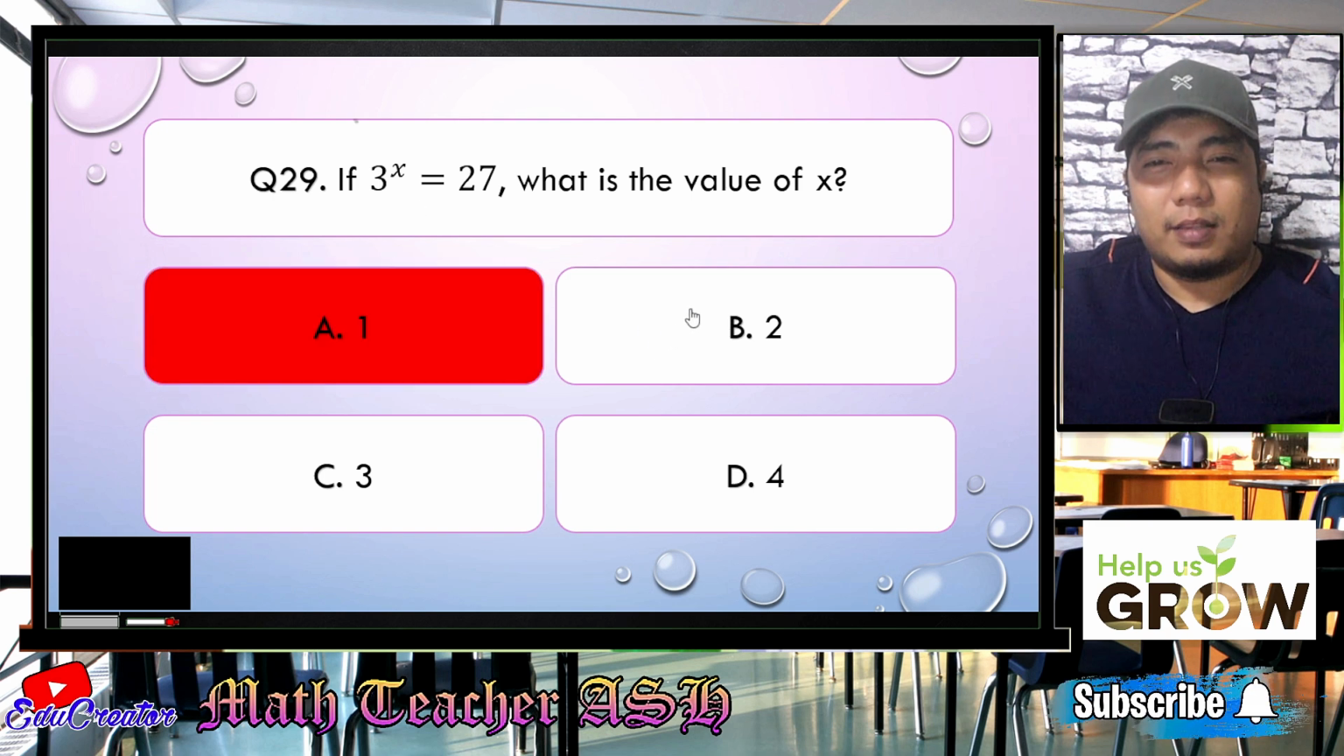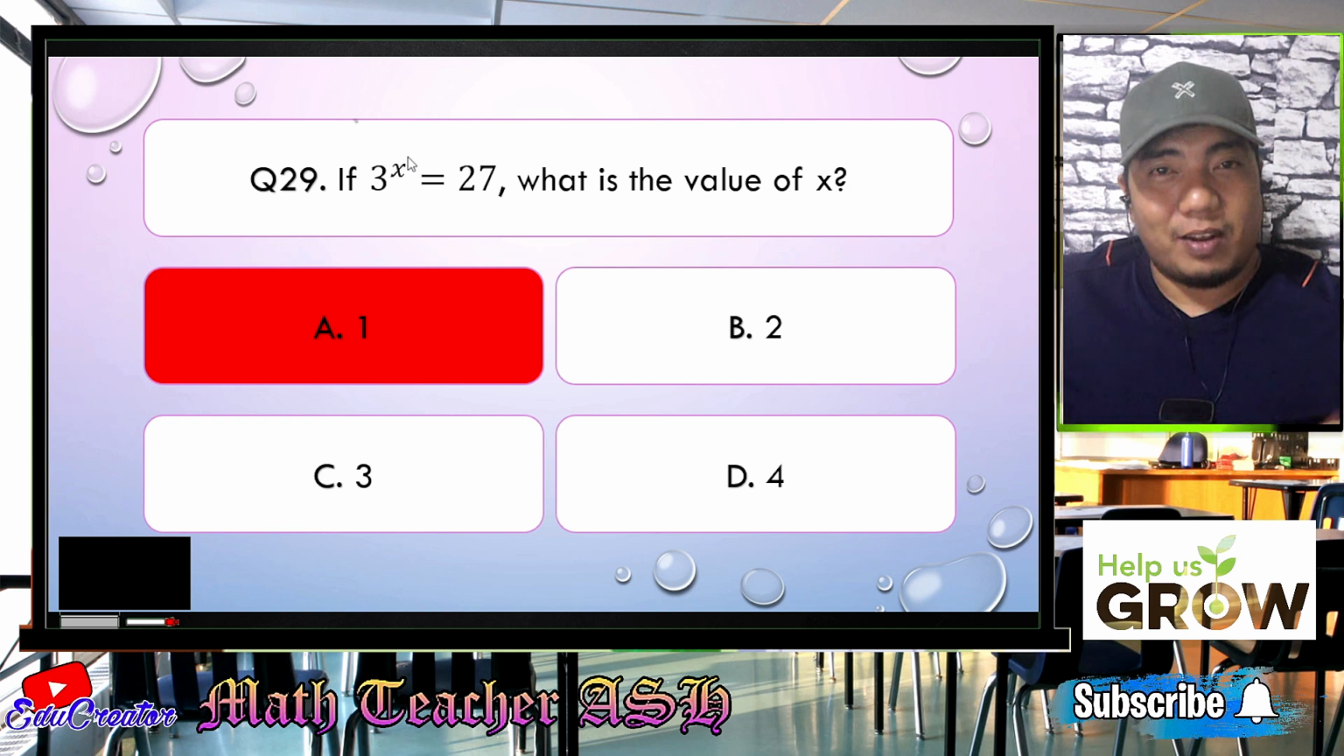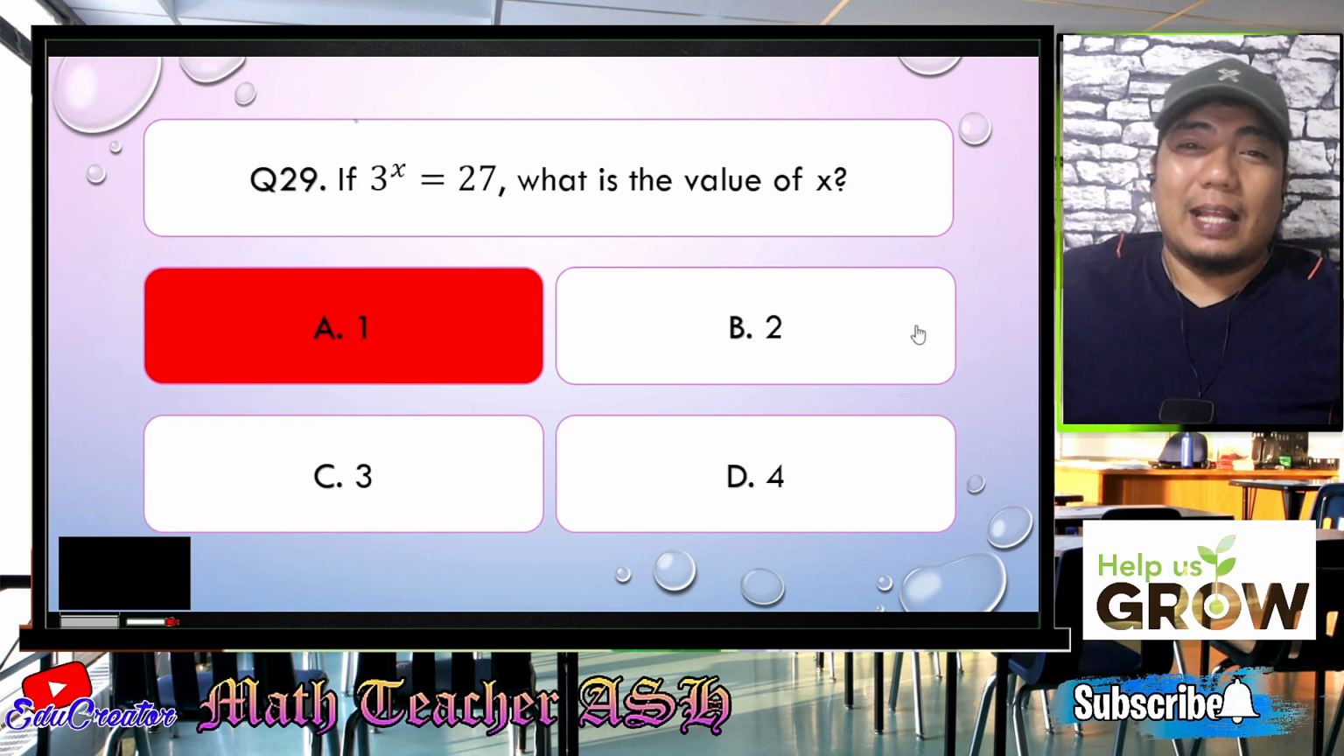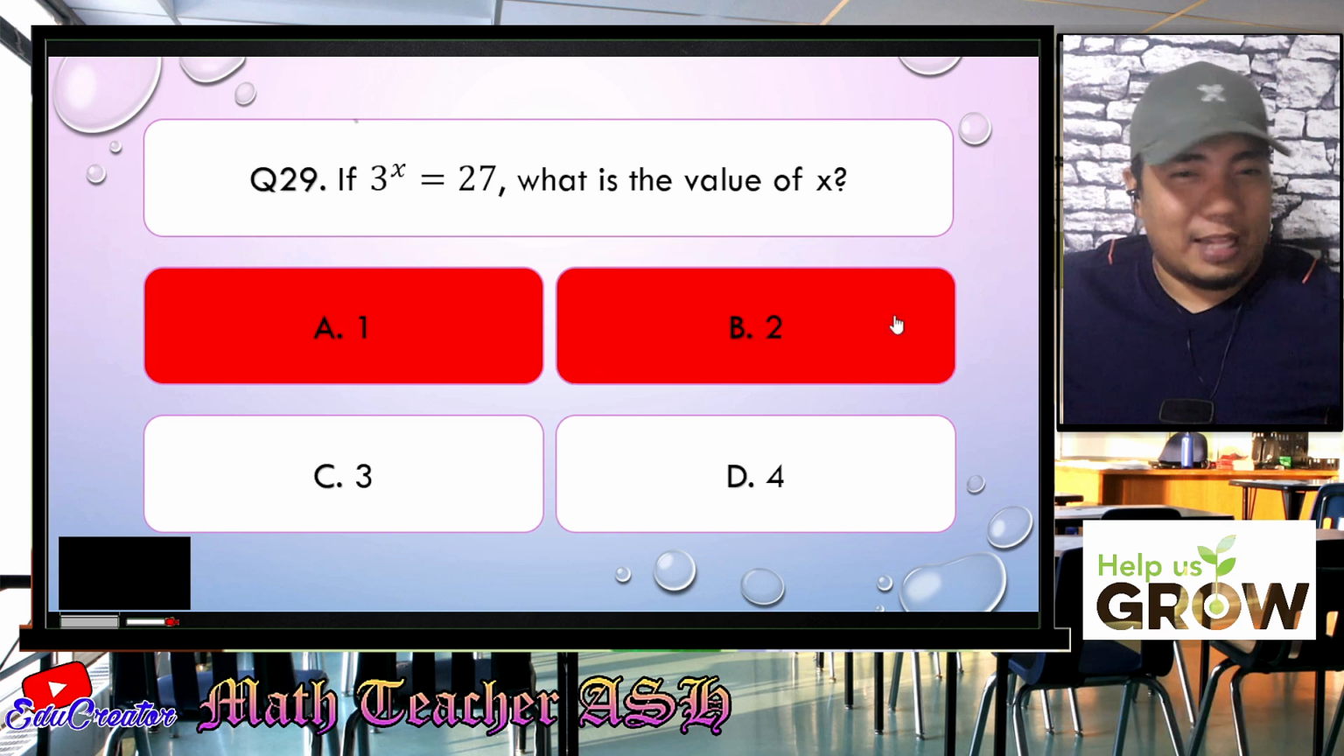How about B? 3 squared. So this will become 3 to the power of 2. 3 times 3. Is it 27? Alright, no, because the answer will be, very good, the answer will be just 9. So that letter B is wrong.